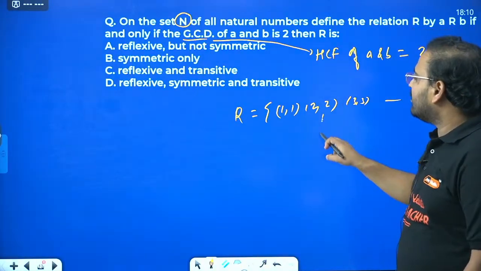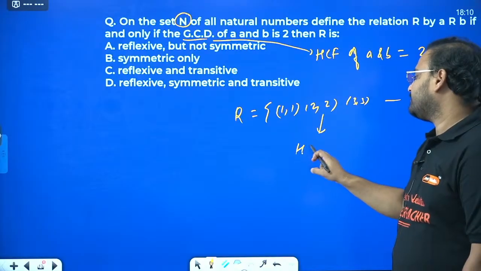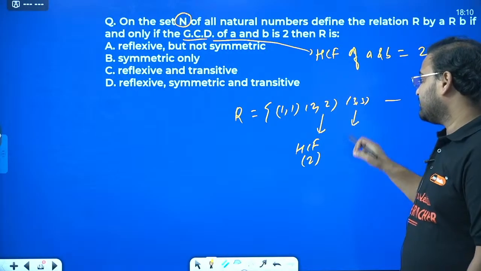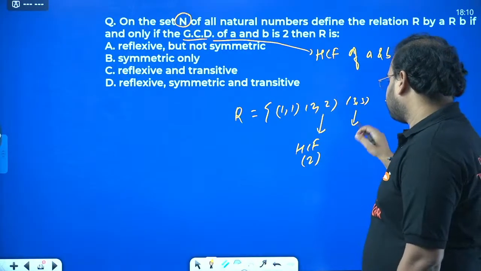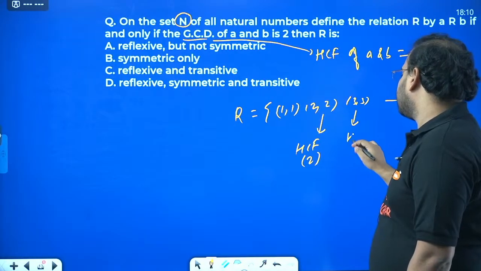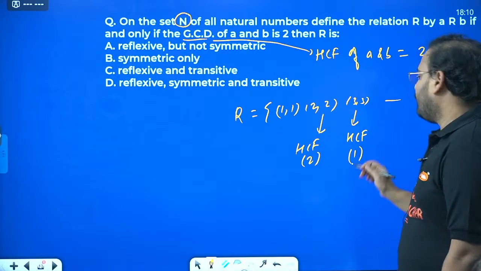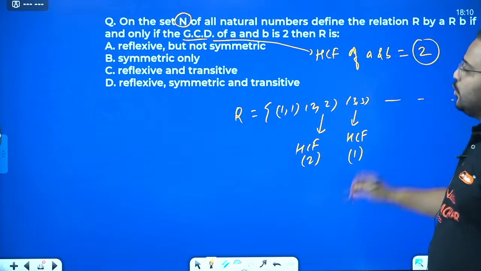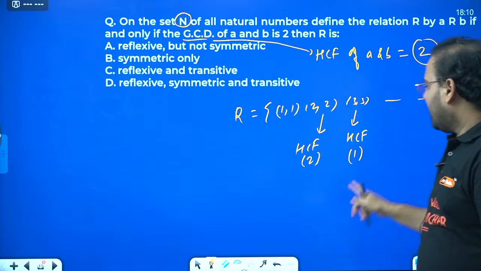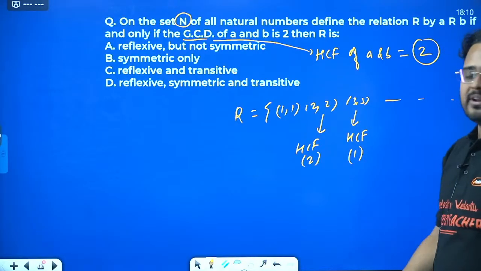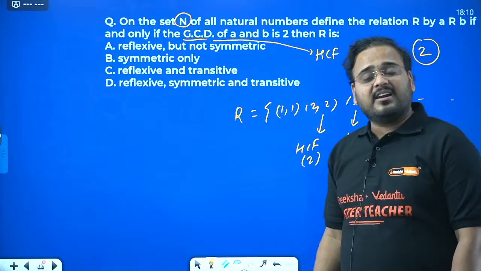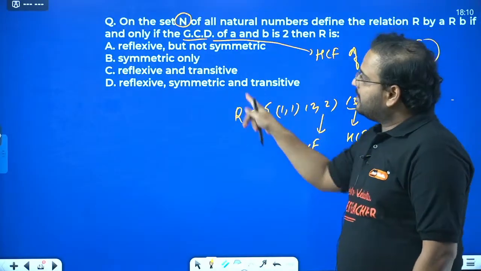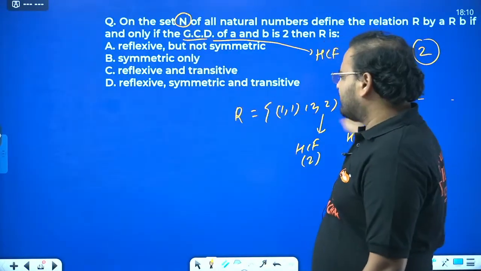So for 2, 2, what is the HCF, sir? For this, HCF is 2. But for 1, 1, what is the HCF? It is 1. But they are saying HCF must be 2. I am getting HCF 1 in this case. Should this be there in the relation R? Yes, it must be, because it says defined on the natural number set, so all natural numbers will be there.